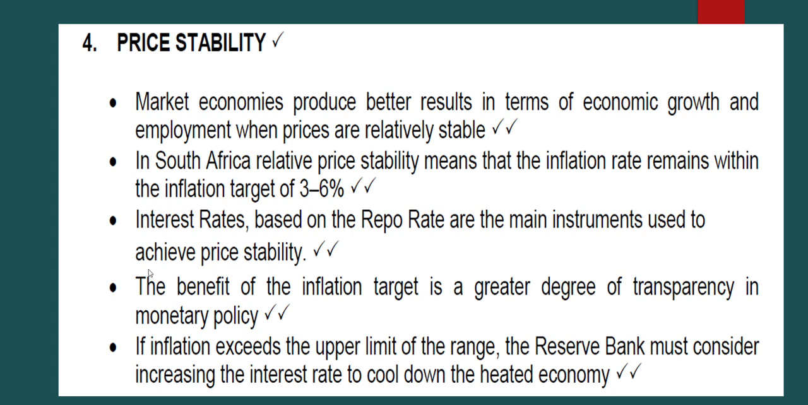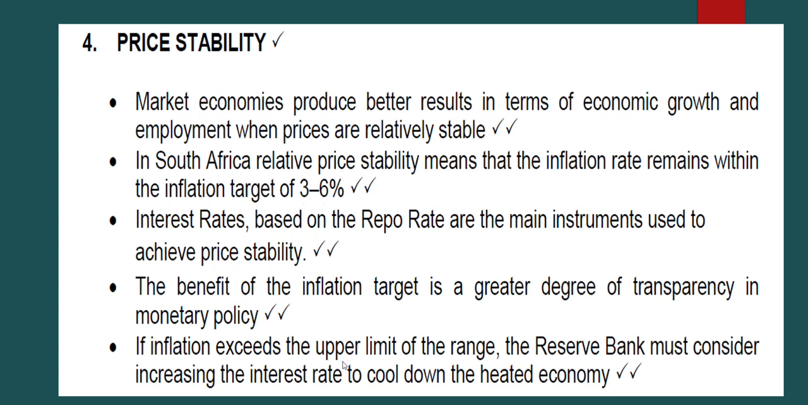Then we're going to move to the last part. If inflation exceeds the upper limit of the range, the Reserve Bank must consider increasing the interest rate to cool down the heated economy. So what does that mean? If we are sitting at a point where we are greater than the 3 to 6% range, monetary policy will have no other choice but to increase the interest rate. And by increasing the interest rate, it is expected that inflation will go down.